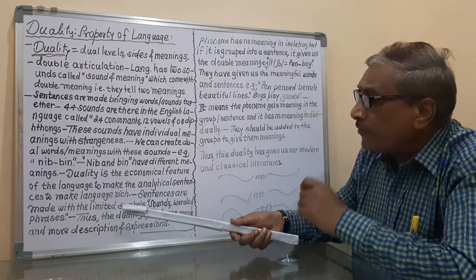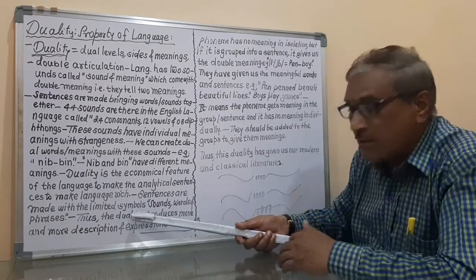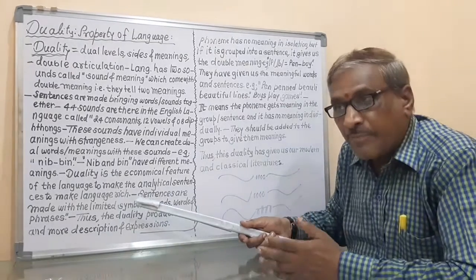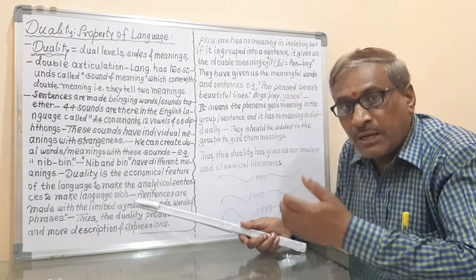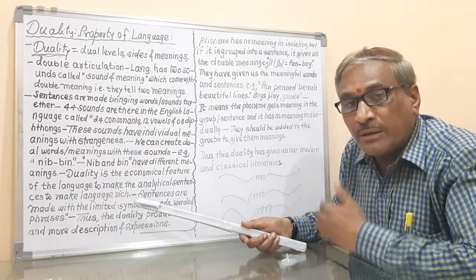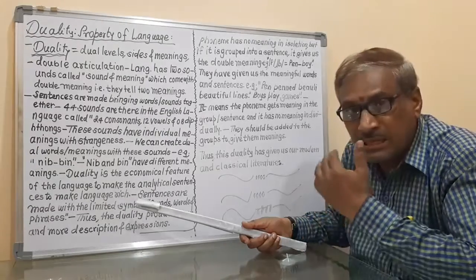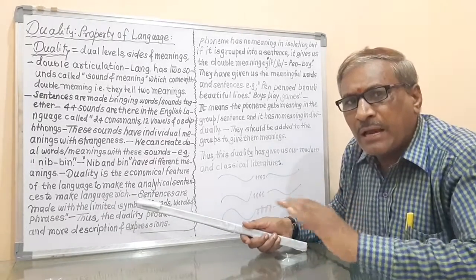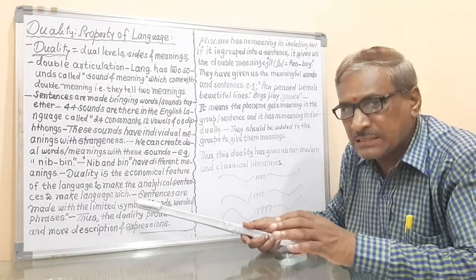And with the help of these limited symbols, the sentences are made. Means if we see the classical books, if we see the religious books, then we can see there many paragraphs or many sentences.